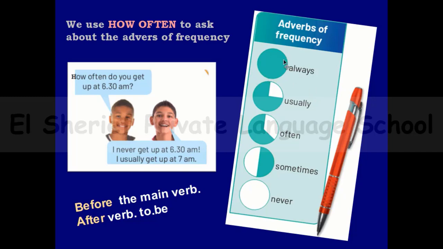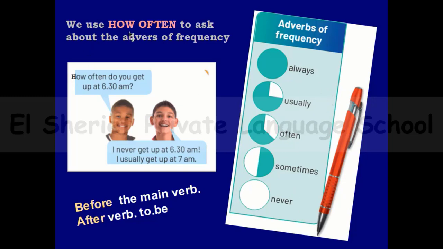Always is like a full circle. Less than always is usually, less than usually is often, and less than often is sometimes, and this is an empty circle, so this is never. And from this picture we can say that I can use how often to ask about the adverbs of frequency.